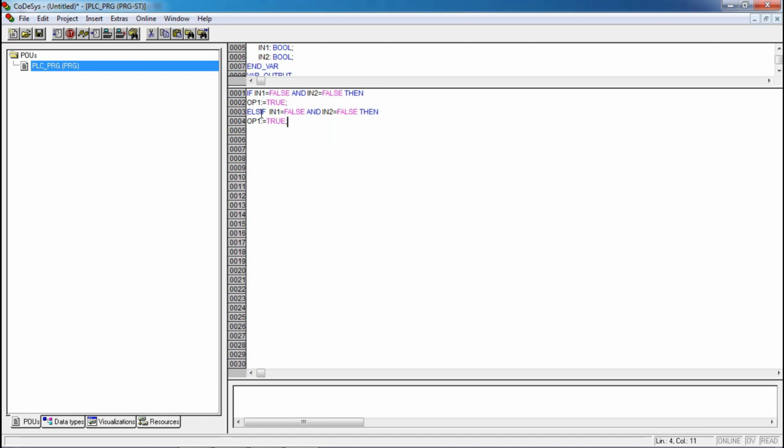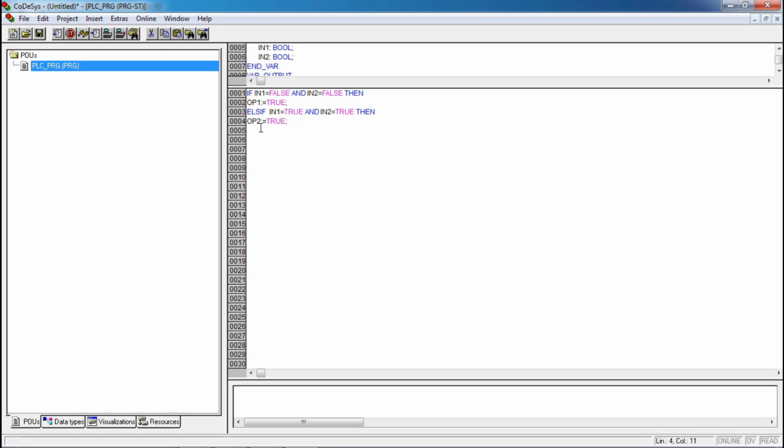In this case, my input 1 and input 2 are going to be true. Just replace false with true. And in this condition, when both my inputs are true, then my output 2 is going to be true.